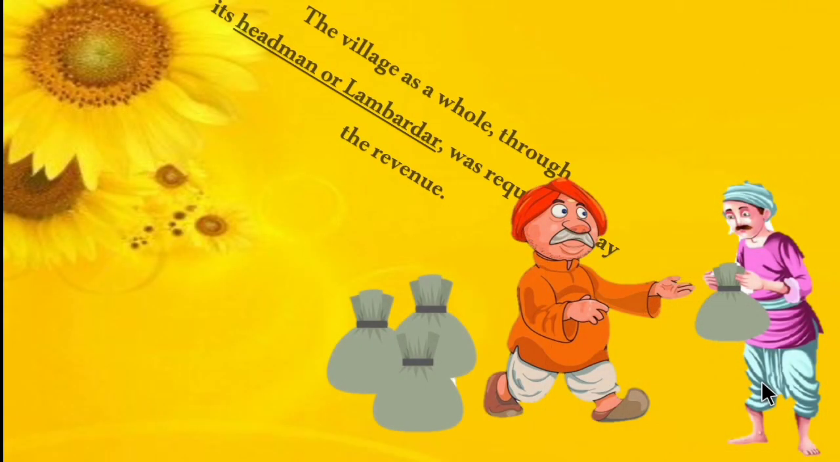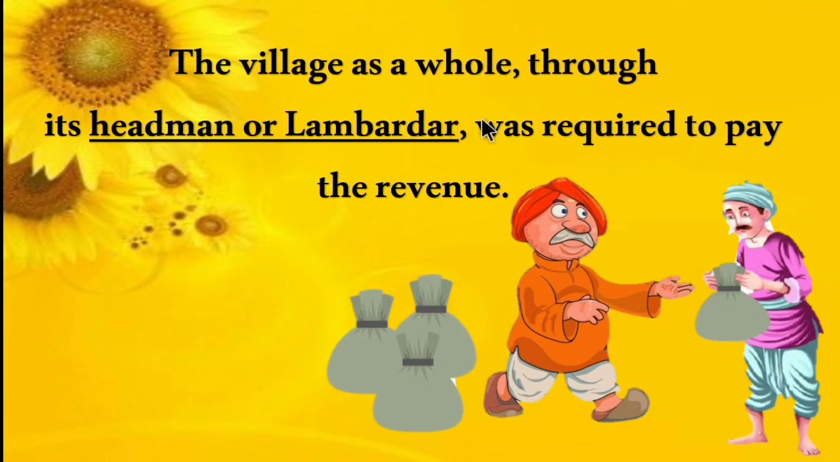In this system, the village as a whole has to pay the revenue through the headman or the lambadar. So, in this system, the cultivators, that is farmers, have to pay the tax through the headman of the village, who is called lambadar. It is called the modified version of Zamindari system because Zamindari is also called permanent settlement. In permanent settlement, we have seen that zamindars will collect the tax from the farmers and they will pay to the British East India Company.